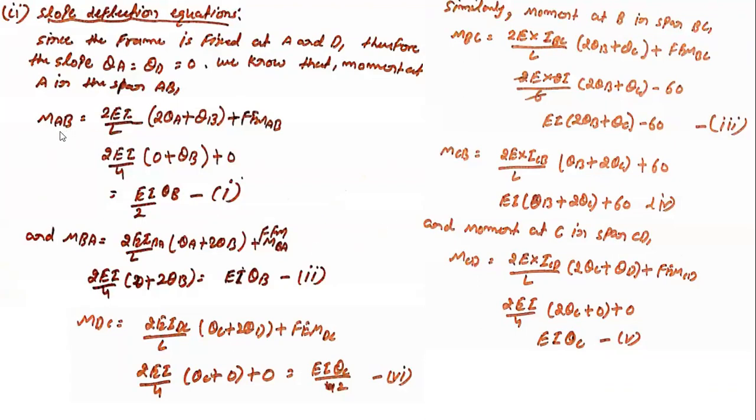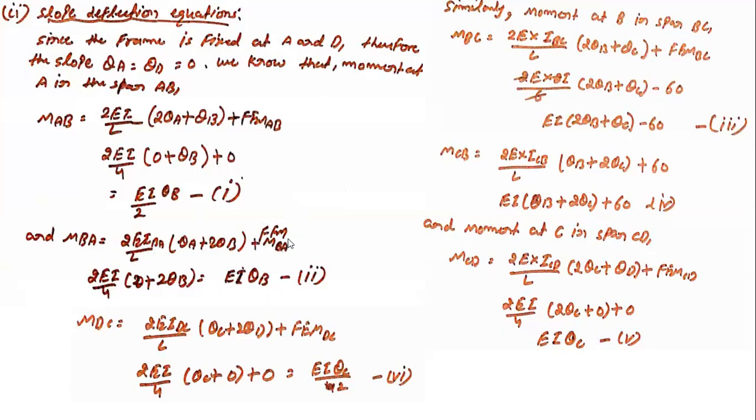So MAB is equal to 2EI by L, 2 theta A plus theta B, plus fixed end moment. There is no load, so the fixed end moment value comes out to be zero only. Theta A is again zero because the support is a fixed support and it does not allow us to rotate. So the value of theta A also comes out to be zero. From there, after solving this equation, you will get EI by 2 theta B, equation number 1. Similarly for BA, again, 2EI by L, theta A plus 2 theta B plus FEM.